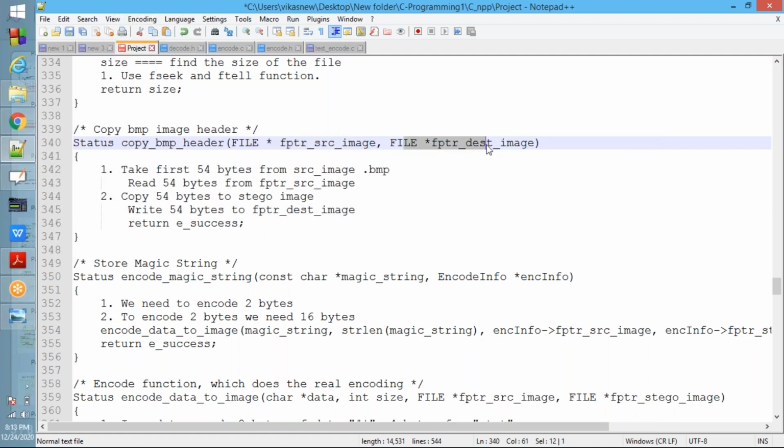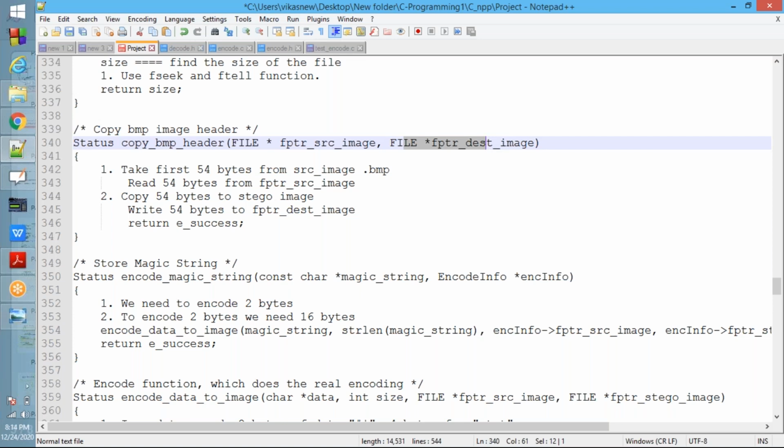You should be careful here, because we get the file size, we get the image size, and there we move the file pointers. Header means what? First 54 bytes only.